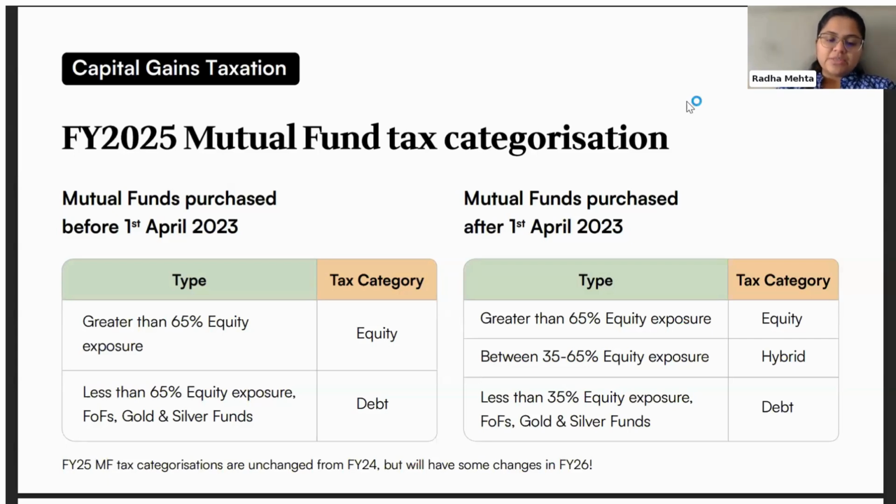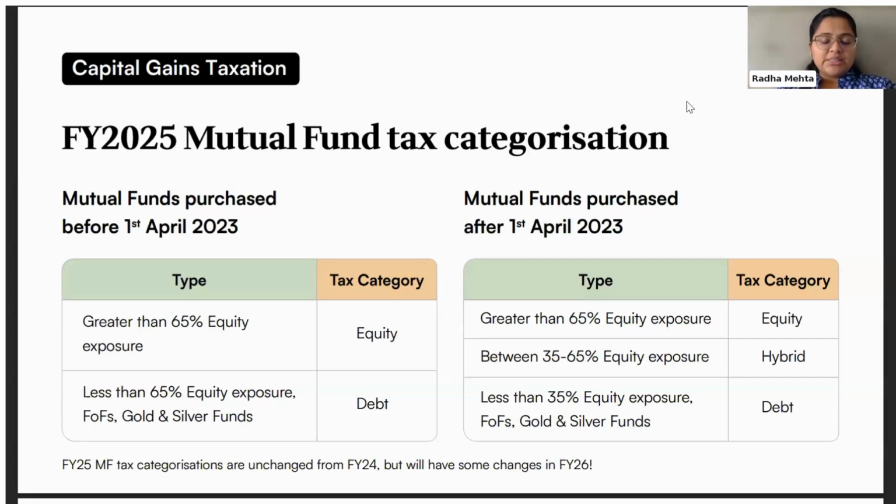If, however, the exposure to equity is less than 65%, it could be a gold or a silver fund or a pure debt fund, all of those will be categorized as a debt mutual fund. So the cutoff is 65%. As long as your exposure is above 65% in equity, that is in direct stocks, then the category is equity, otherwise it will be classified as debt.